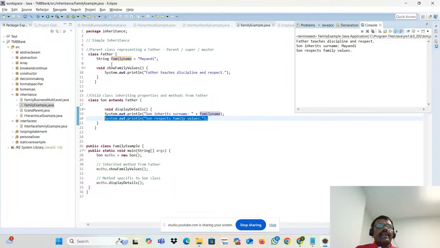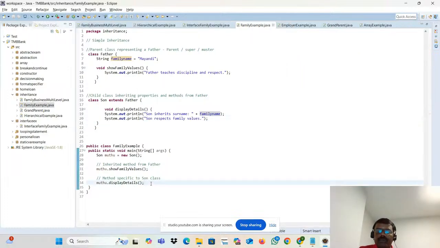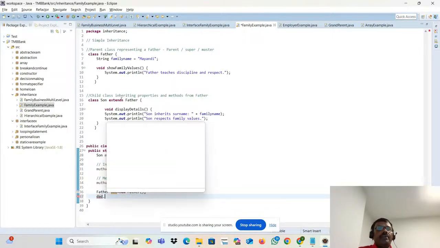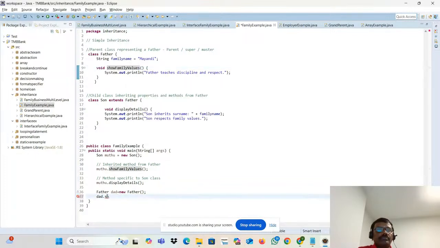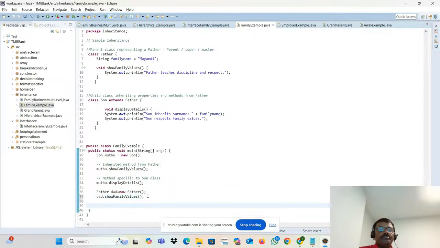Now you'll feel, can father access the son's methods? You cannot. Let me try that. I'm just creating one object for father. Dad dot showFamily. You can access it. Okay.